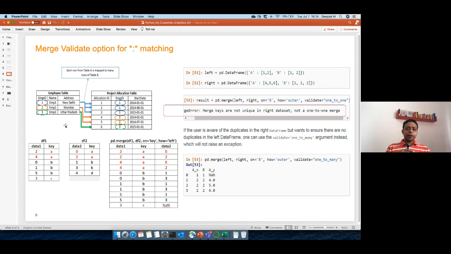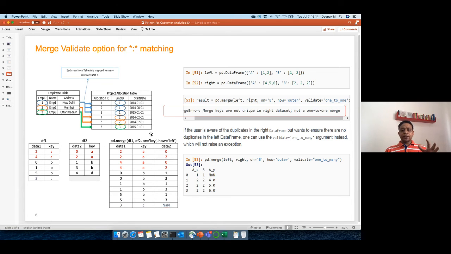If there are duplicates in one table and you are matching it to another table, it will match all those duplicate values. So say employee ID 123: this is one table which has employee ID, name and address. This is another table wherein you have project allocation, so you have employee ID and a start date. You want to merge it back to this table. Because I'm merging a project allocation table and one employee can work on multiple projects, there will be duplicates, but you're fine with it. So ultimately, when you get the final data, you will see duplicate records for it. This is what it is doing.